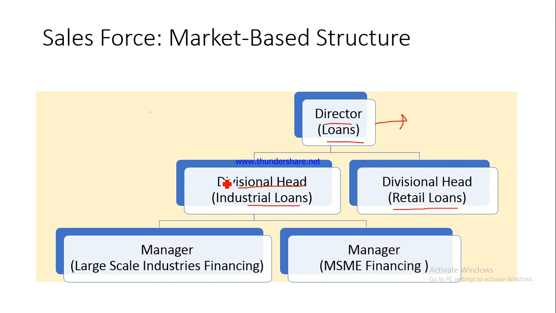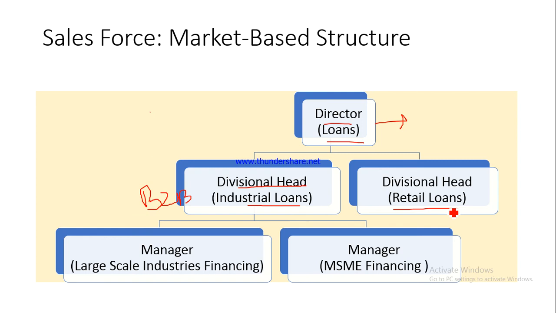Now what is the difference between the two? Industrial loans is the B2B kind of a situation when you are selling to some industries. So you are basically providing credit to big industries. Naturally, the credit amount would be much higher. It could be upwards of 5 crore, 10 crores. It could even go to 2,000, 3,000 crores. On the other hand, retail loans are being offered to retail customers. The amount of loan would be much less. It could be maybe 50,000, 1 lakh, 2 lakh, 5 lakhs. It hardly would be above 2 crores or 5 crores, right?